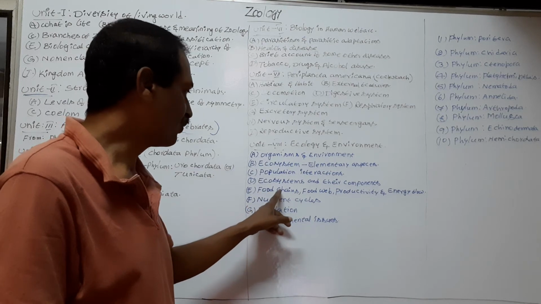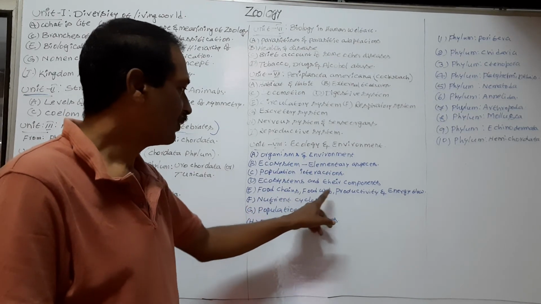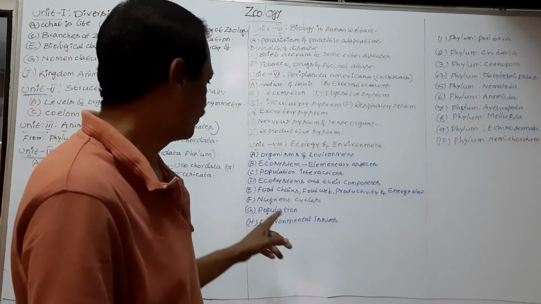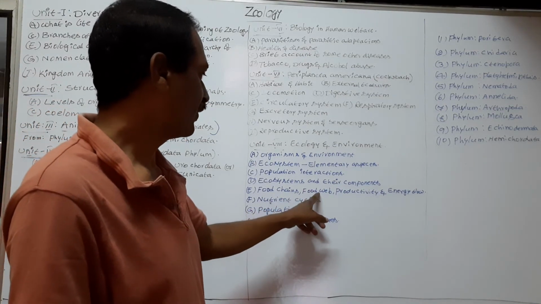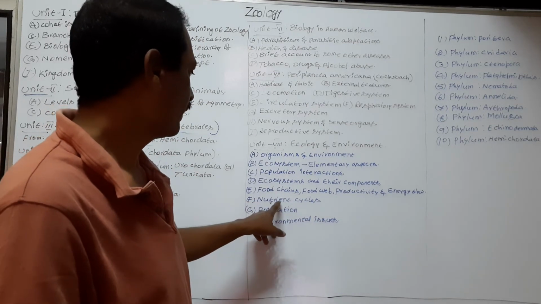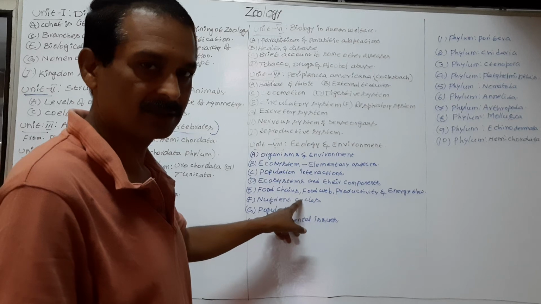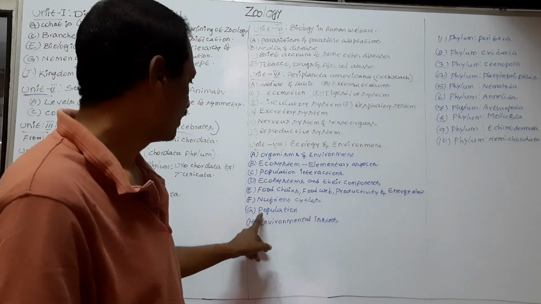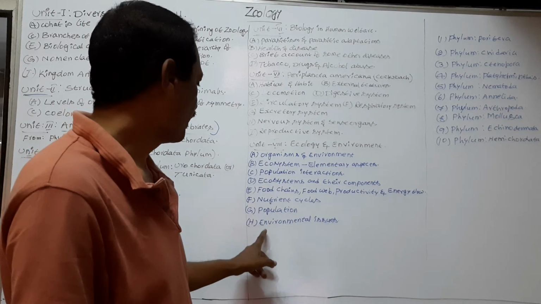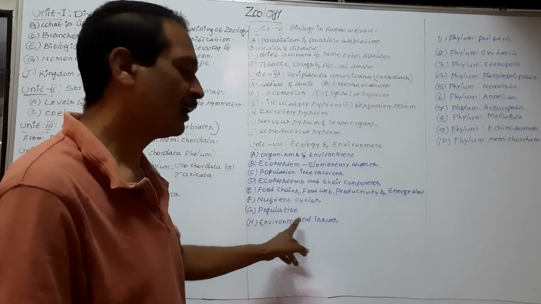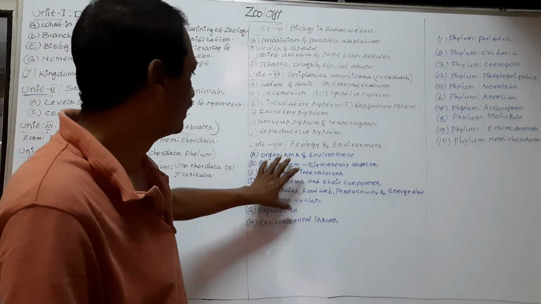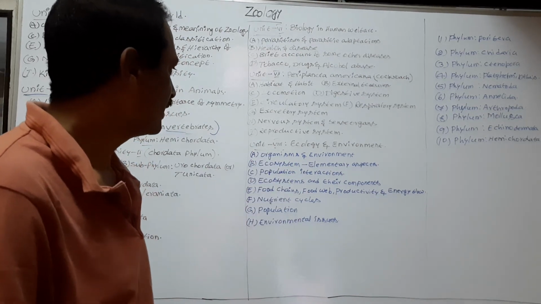Next topic is food chains, food web, productivity and energy flow. Next topic is nutrient cycles. Next topic is population. Next topic is environmental issues. So these are the topics of Unit 8.